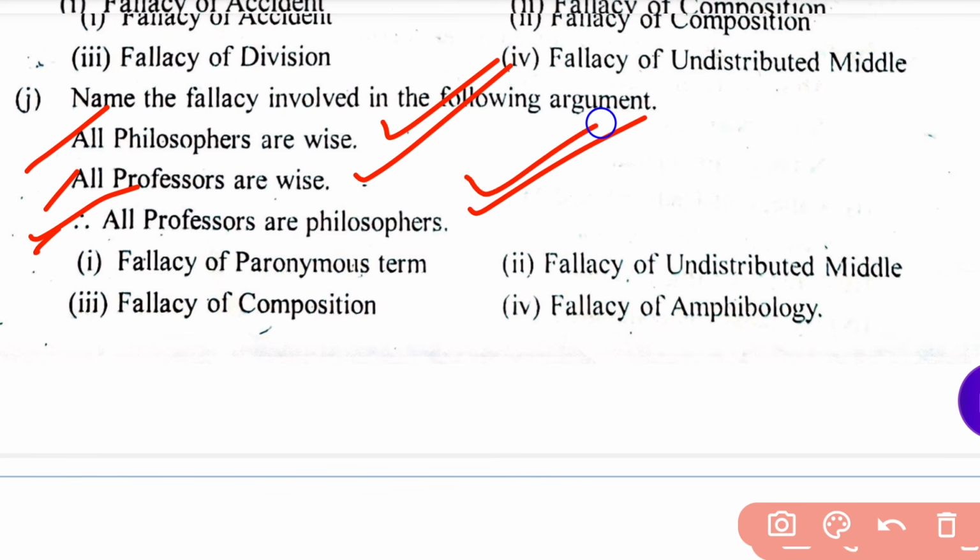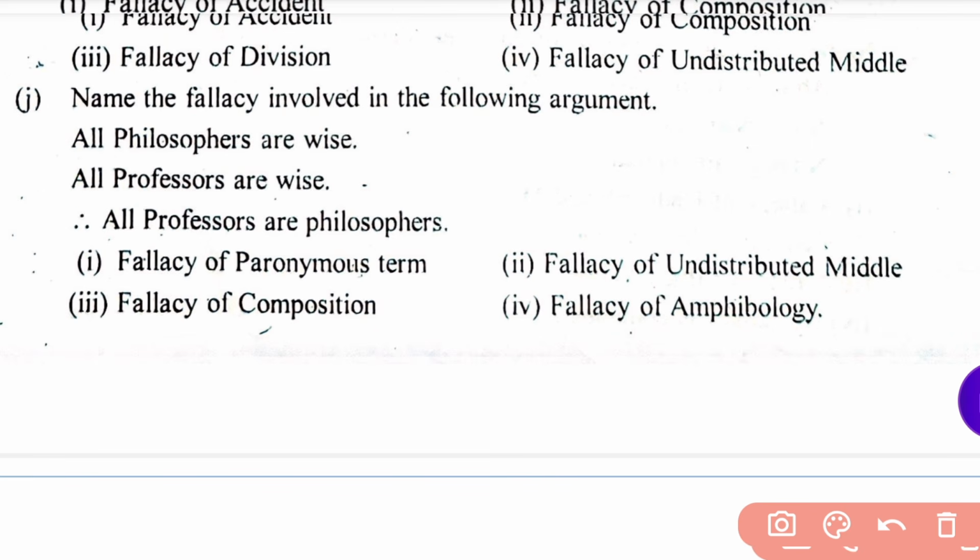So what type of fallacy occurred here? You have to find it. Four options before you. Fallacy of paronymous terms, fallacy of undistributed middle, fallacy of composition, and last one is fallacy of amphibology. And the right option, this should be your answer: fallacy of undistributed middle. Okay.